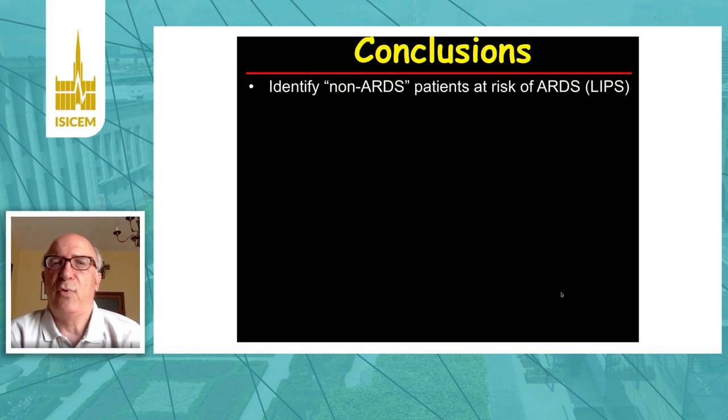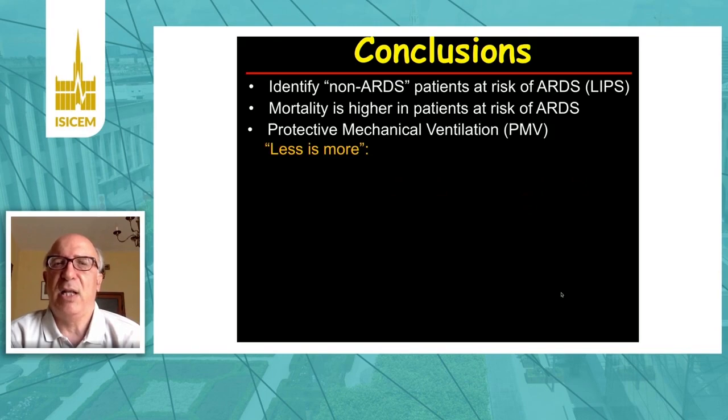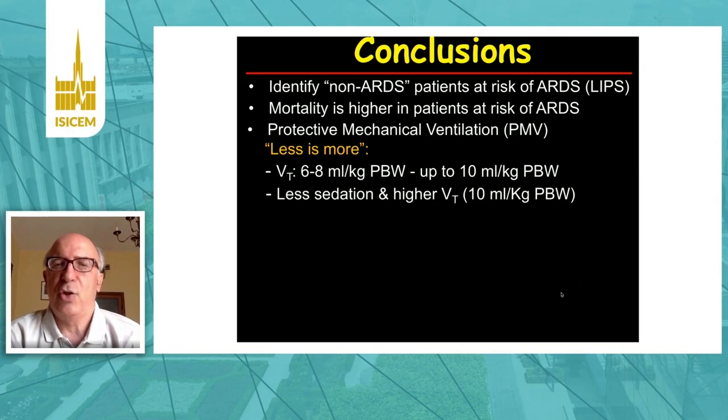So to conclude, we have to identify non-RDS patients at risk of RDS by LIP score. Mortality is higher in patients at risk of RDS. Protective mechanical ventilation should, in general, follow the principle of less is more. Thus, tidal volume between 6 to 8 milliliters per kilogram predicted body weight, up to 10 milliliters per kilogram predicted body weight, according to the sedation level. With less sedation and higher tidal volume, up to 10 milliliters per kilogram predicted body weight if needed. PEEP around 5 centimeters of water, not higher, with no recruitment maneuver.